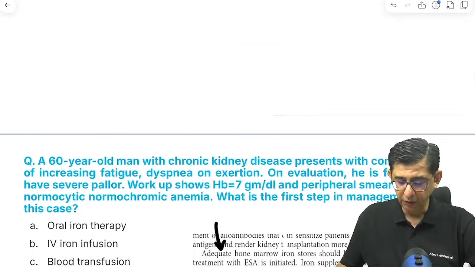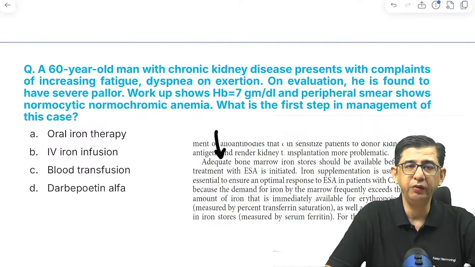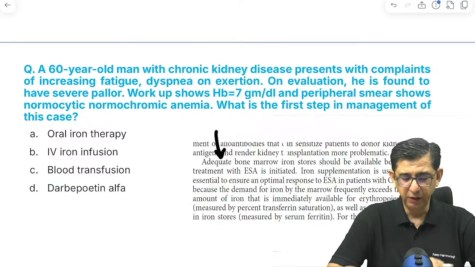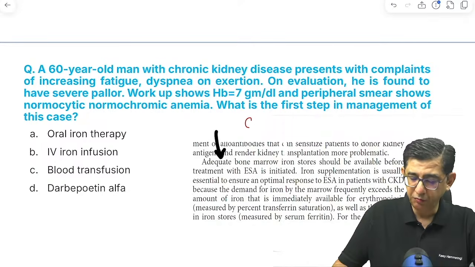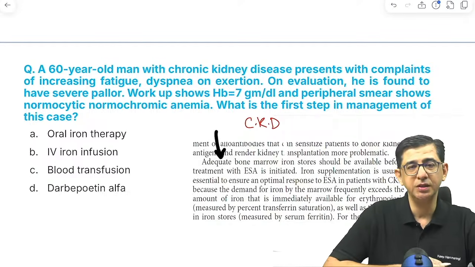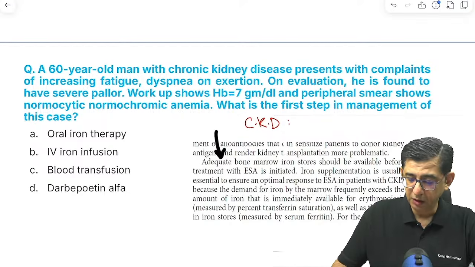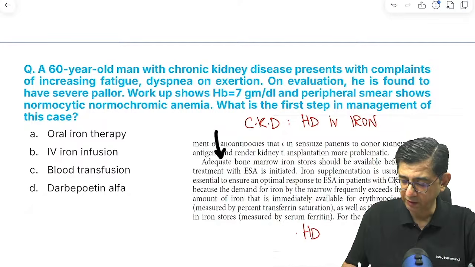Okay. Then is a man with chronic kidney disease. He is presented with complaints of increasing fatigue, dyspnea on exertion, and is found to have pallor. Hemoglobin was 7. There was evidence of normocytic normochromic anemia, and in any patient of CKD, if the patient is not on hemodialysis, we would like to give oral iron for the patient. If the patient is on hemodialysis, we would first like to give IV iron to the patient and then give darbepoetin. If the patient is not on hemodialysis, so I've written ST negative.